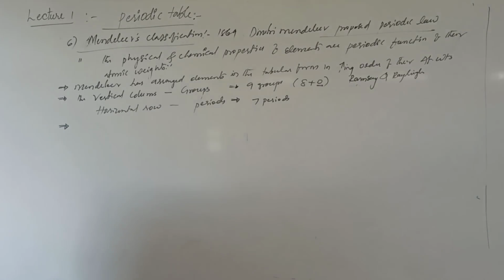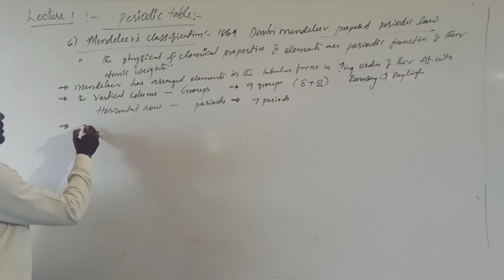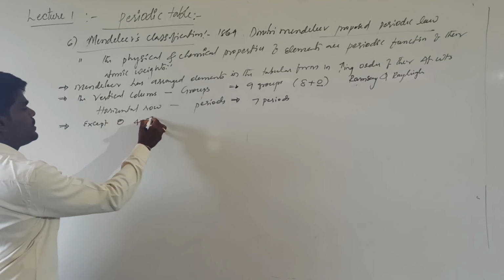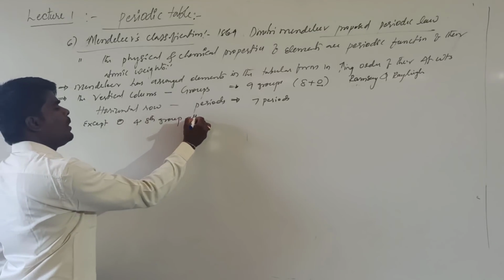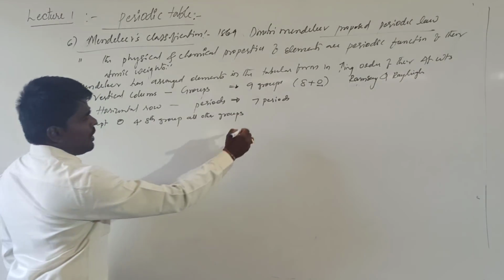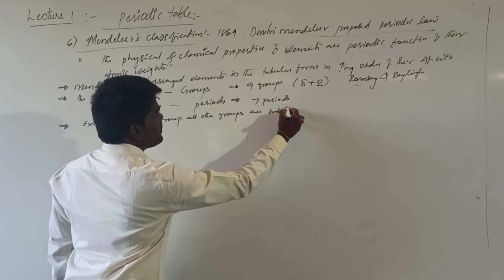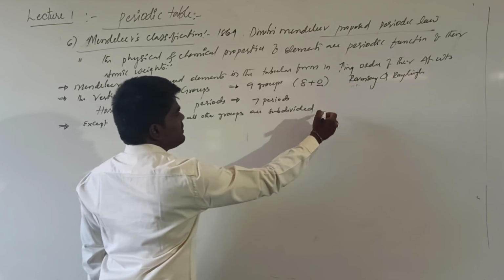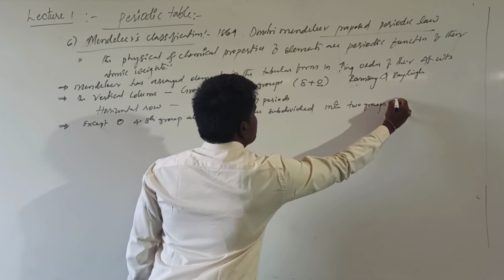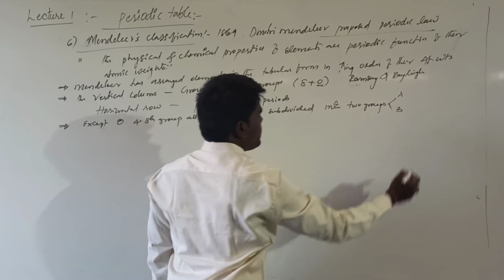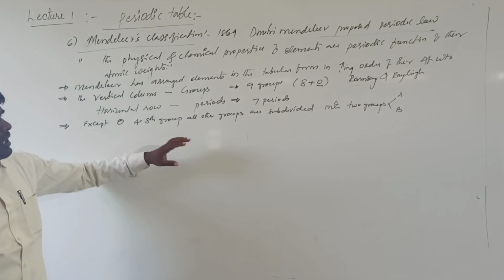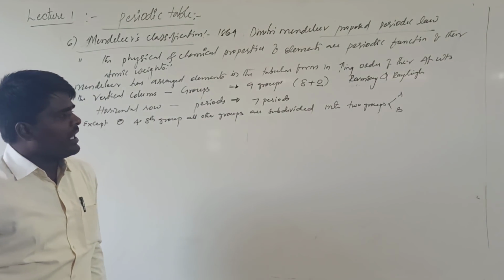Out of these 9 groups, except 0 and 8th group, all other groups are subdivided into 2 groups, that is A and B. Remaining all the groups are subdivided into 2 groups, that is A and B.